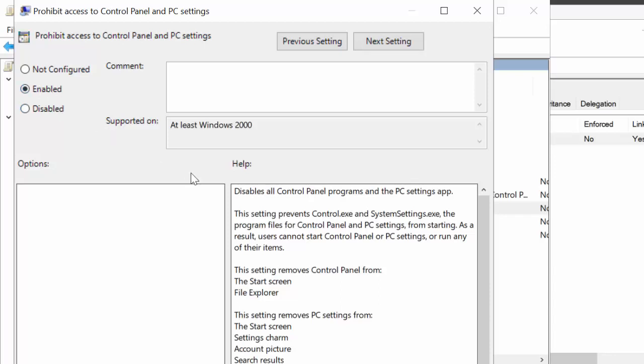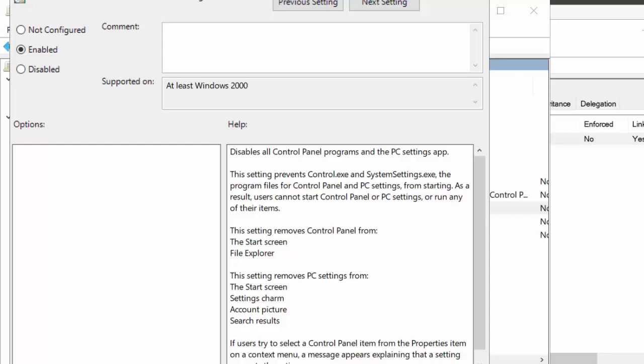Now I enable this group policy, I enable this rule, I enable this policy. That means I want to prevent users from accessing the control panel. And now just apply and okay.